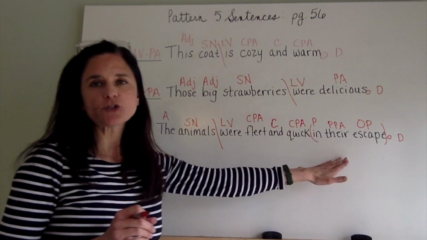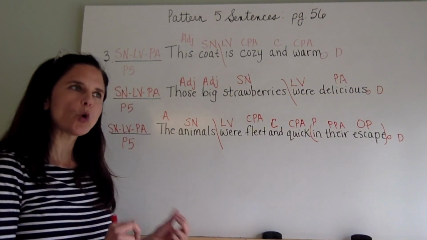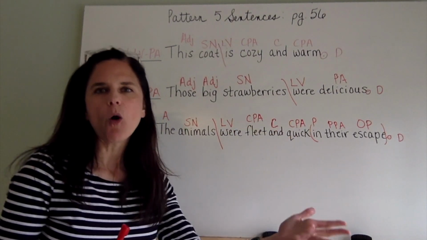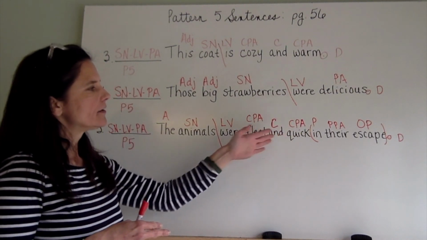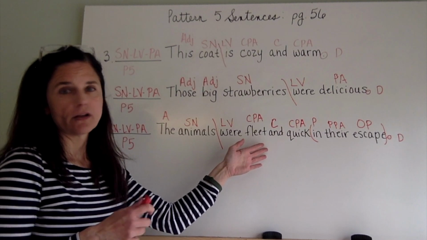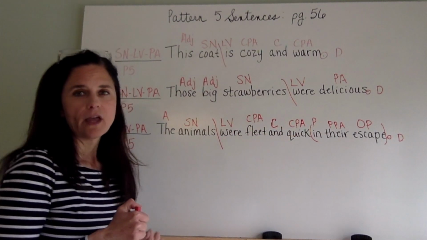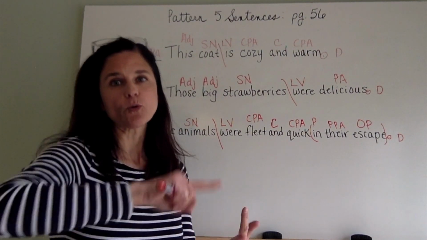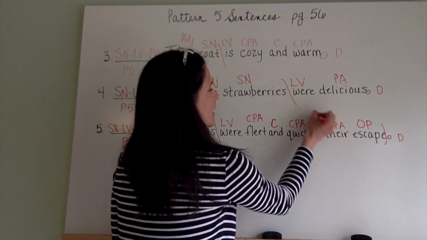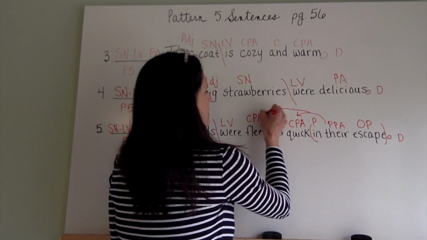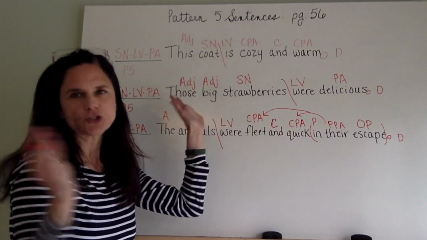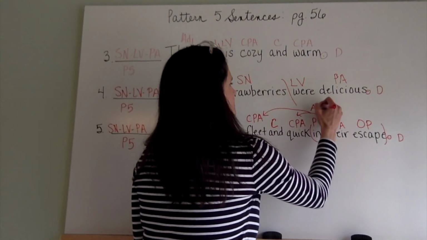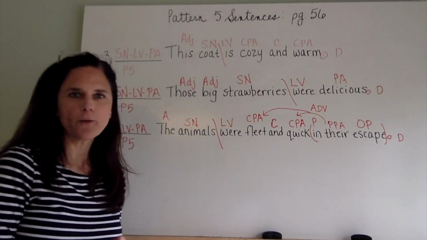So this prepositional phrase is adverbial, but which word or words is it modifying? We asked fleet and quick how. So it's modifying the predicate adjectives. Under what condition was it fleet and quick? Again, adverbs can modify adjectives, verbs, or other adverbs. In this case, you could draw an arrow to each predicate adjective or to just one, but they're modifying the adjectives. And so therefore, the prepositional phrase is adverbial.